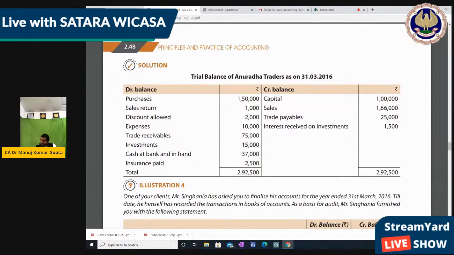So it means we made a mistake in the total. 150, 1, 2, 10, 75, 15, 37. Let's take the total of this also so that we have an idea. 1,50,000 plus 13,000 plus 10,000 plus 75,000 plus 15,000 plus 37,000 plus 2,500. The total tallies, 292,500. Then why does it not tally?